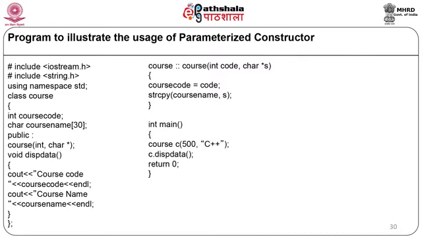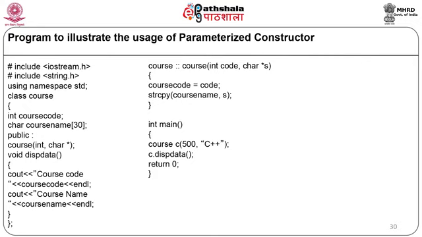Here we are declaring the object of the class course, c(500, "c++"). Here whenever we declare the object of this particular class, the parameterized constructor will be called where 500 will be passed to the parameter code and c++ will be passed to the character string s.